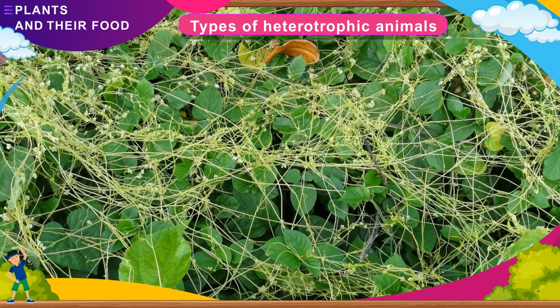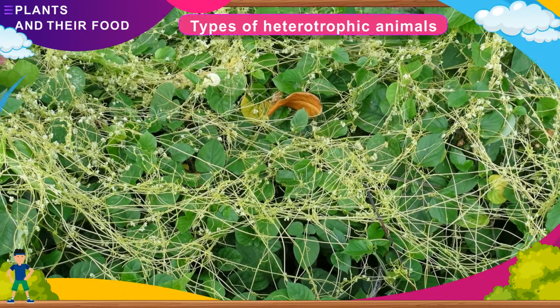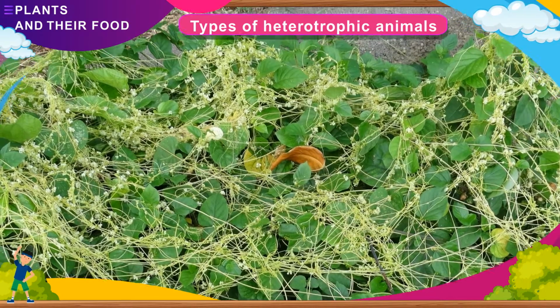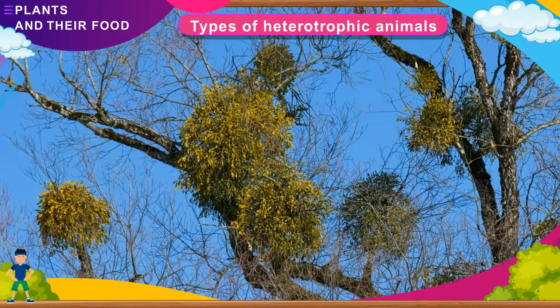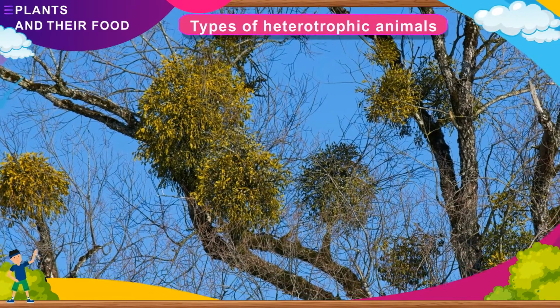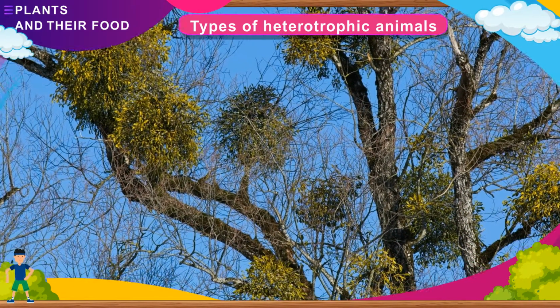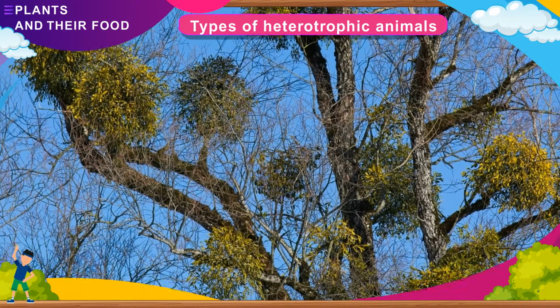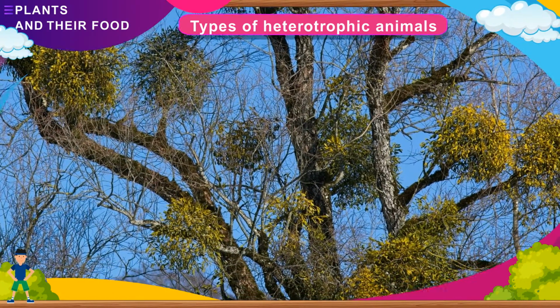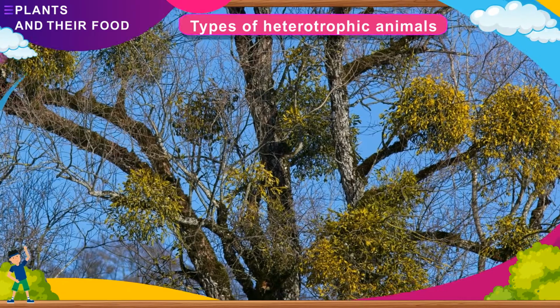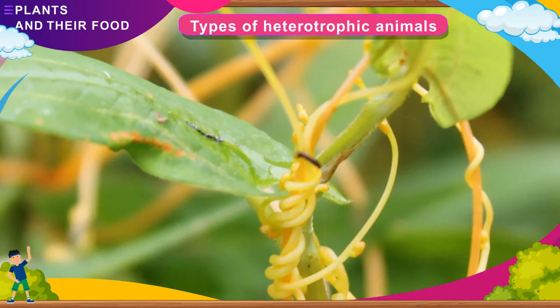For example, dodder plant. Its stem is yellowish-green in color and the leaves are also non-green. Partial parasitic plants have green leaves and can synthesize their food. They depend on the host for water and minerals. For example, mistletoe is a climber which spreads on trees or bushes.